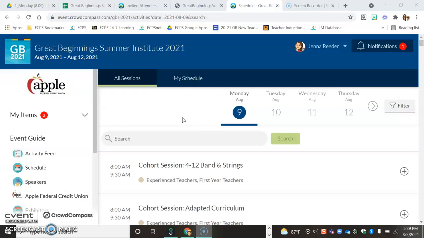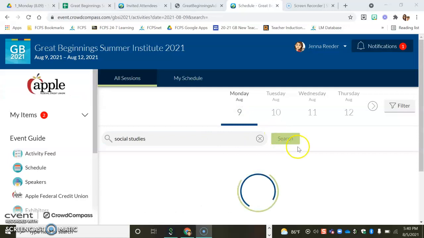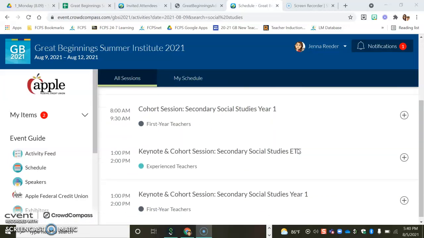And so I'm going to use the search bar to find the sessions that are appropriate to me on Monday. So let me start with the search bar here. So let's say that I'm a social studies teacher. I'm going to search social studies. There we go. All right, so I have a couple of options.